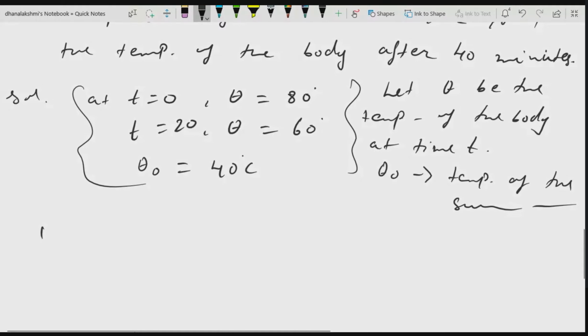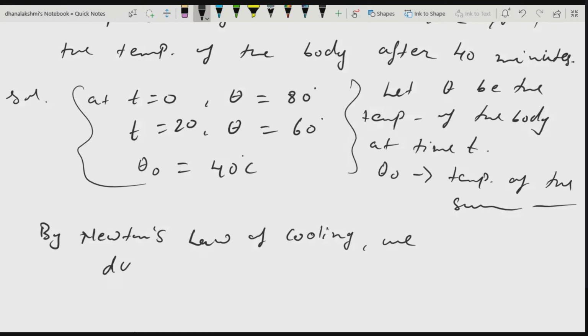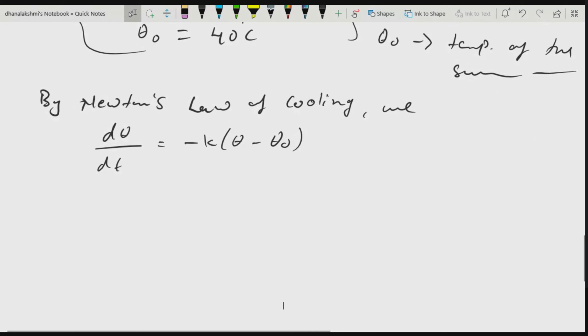Now by Newton's law of cooling, we have d theta by dt is equal to minus k times (theta minus theta naught), where theta naught is the temperature of the surrounding medium.